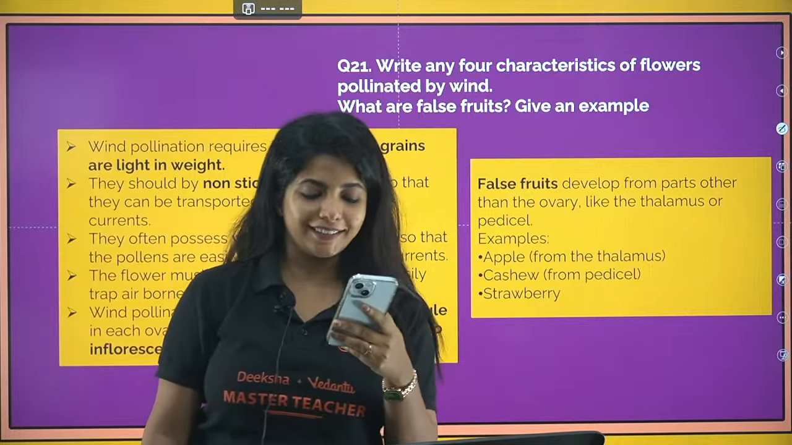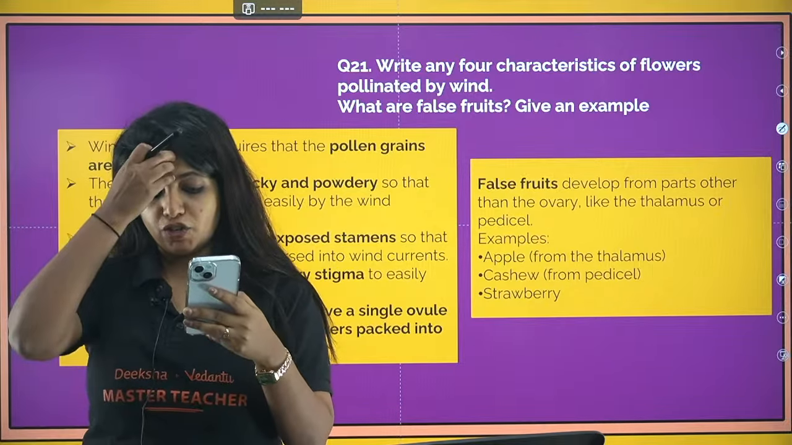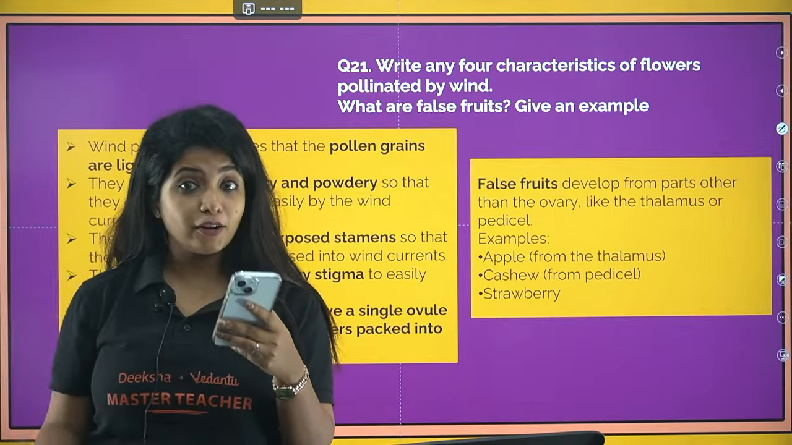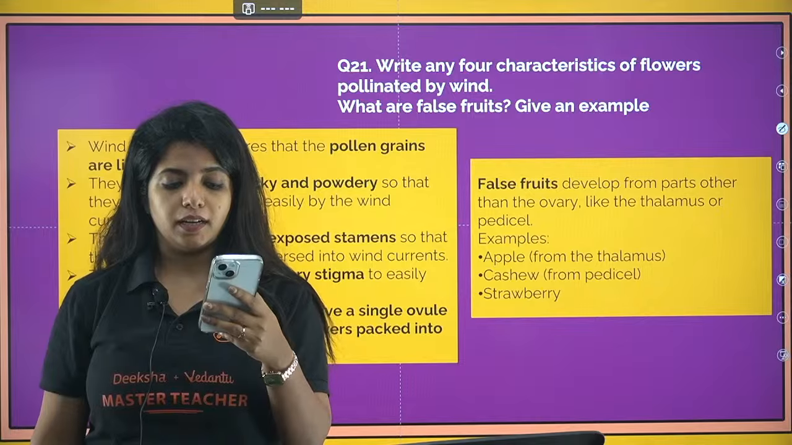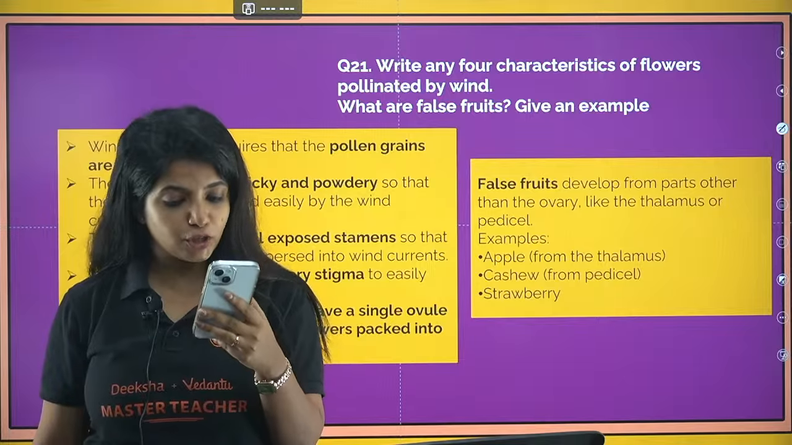Good afternoon, Muskan. Children, the plant that shows wind pollination is an important question. It can come in the form of an MCQ.